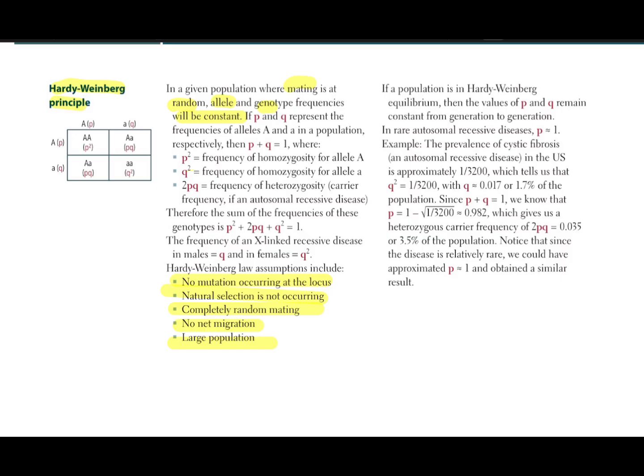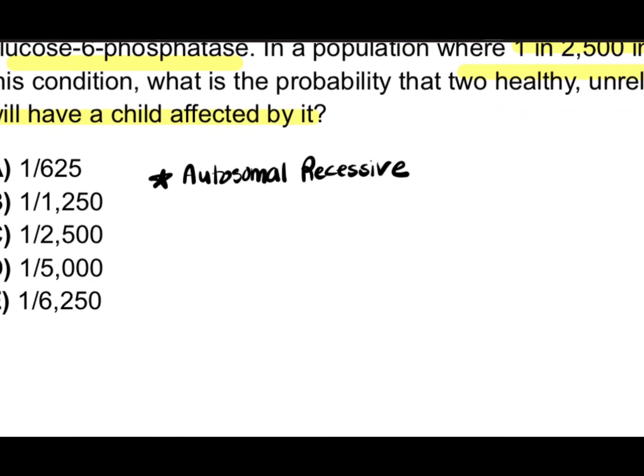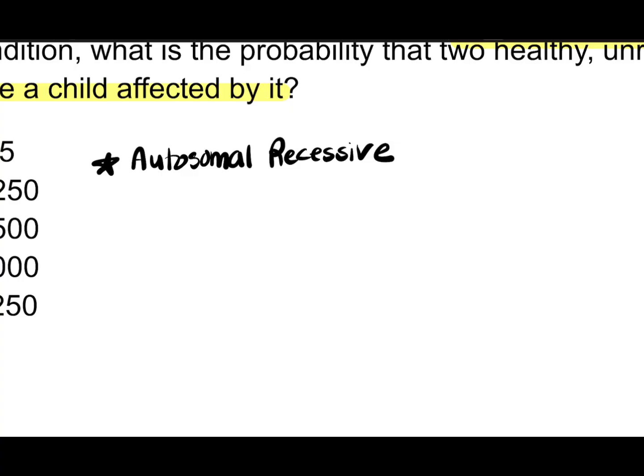So assumptions include no mutations happening, natural selection not happening, completely random mating, no net migration, and a large population. So, for Hardy-Weinberg, you want to know two main equations. If you understand that, you're good. So, the first one is p plus q equals 1.